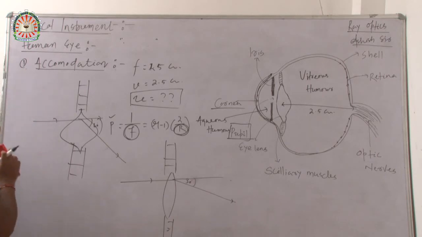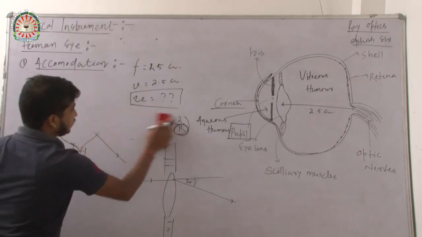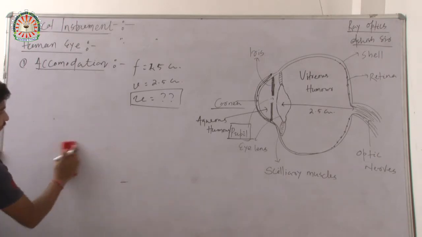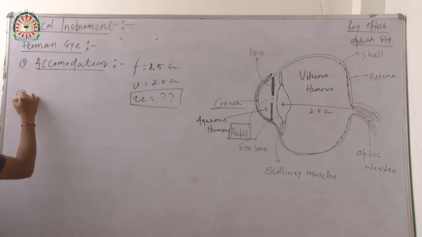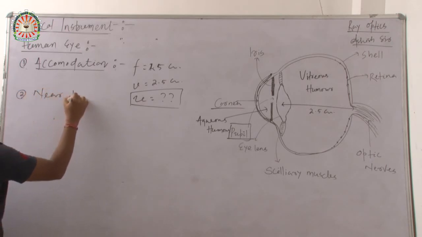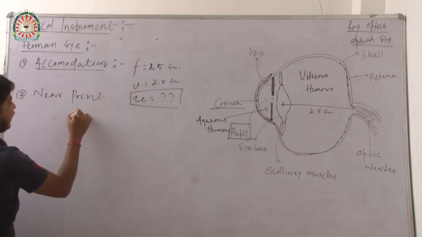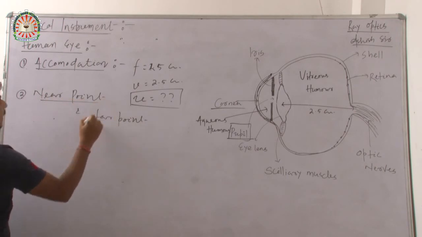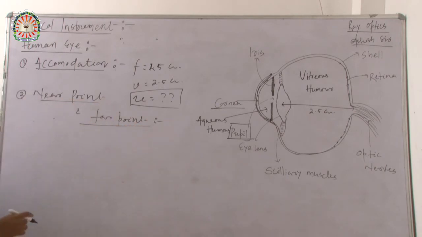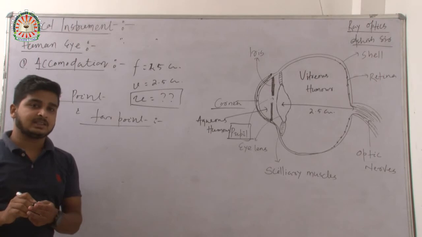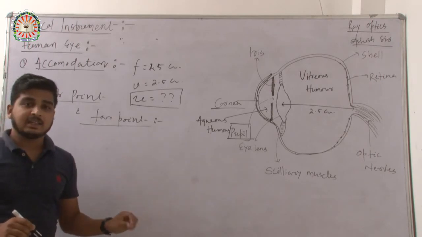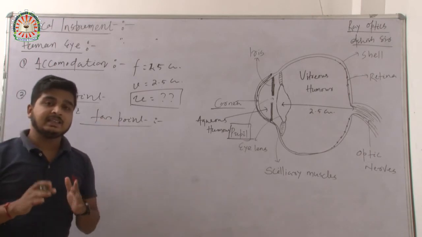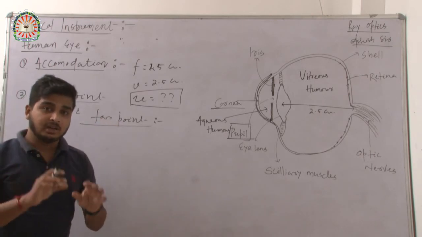Now let's discuss another thing, that is near point and far point. What are near point and far point? These are the distances from the eye at which we can see an object clearly.